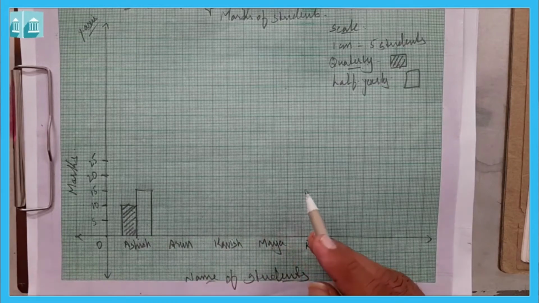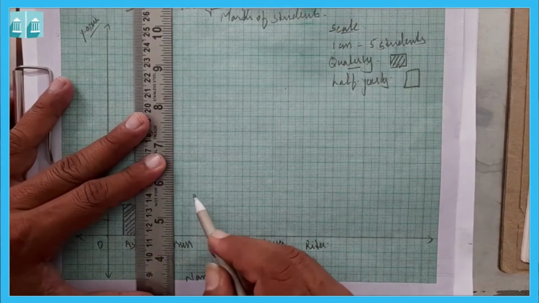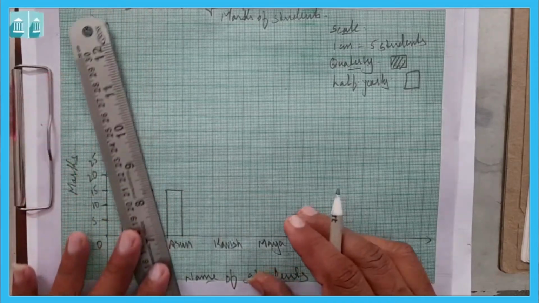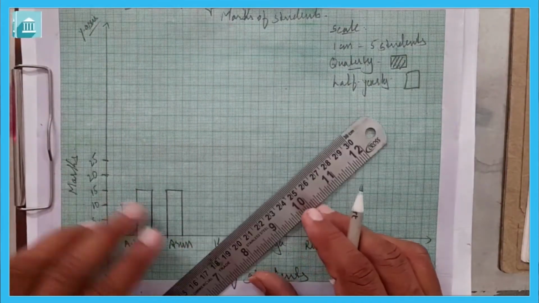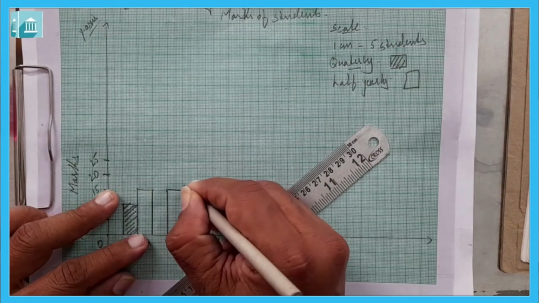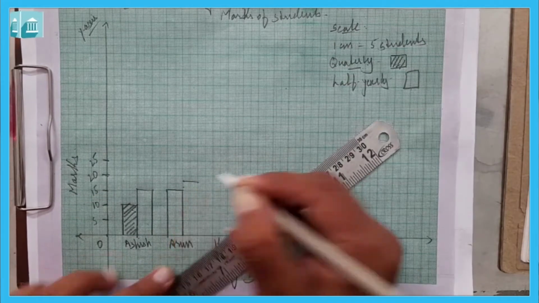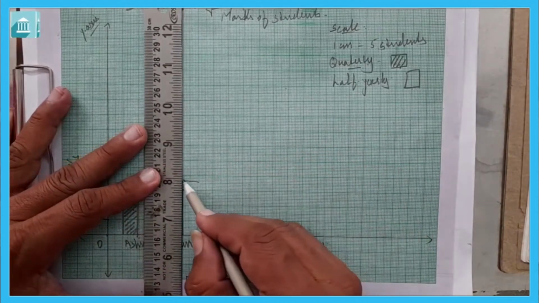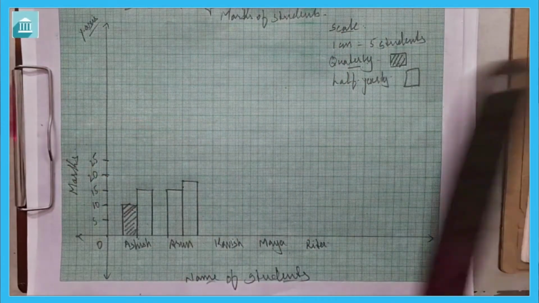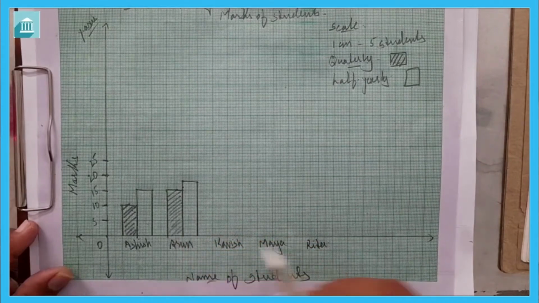Now Arun, in quarterly he got 15 marks, so here is 15, and in half yearly he got 18 marks. 18 means it will be here: 15, then 16, 17 and 18. 18 is somewhat here. So that is 18 marks. Again the quarterly marks we are going to set like this. So it is quarterly marks.